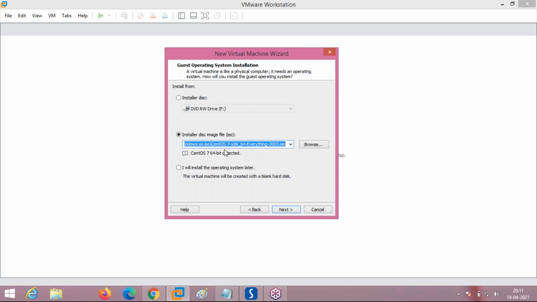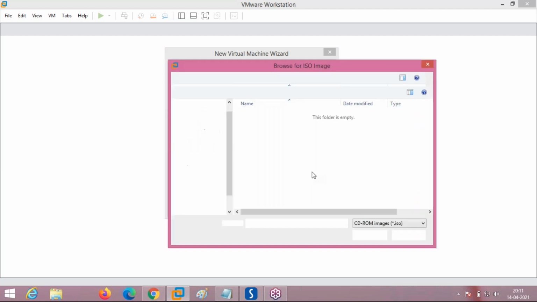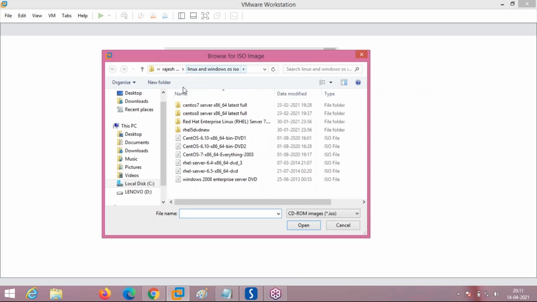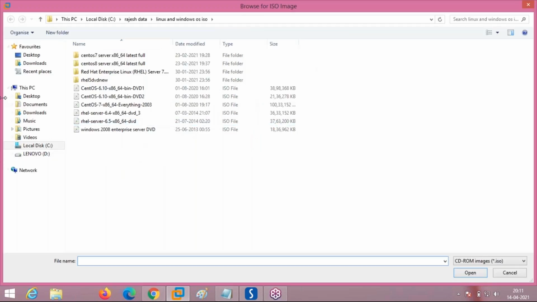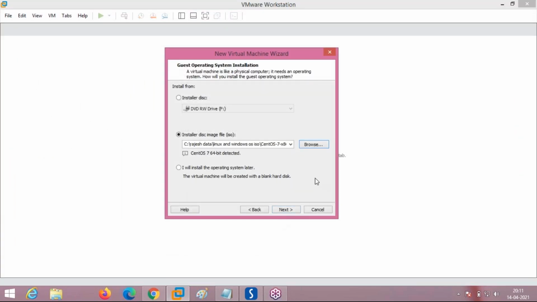This is CentOS 7. See, this is my version of CentOS 7. This is an ISO image which I downloaded from the internet and placed on my hard disk, from where I am browsing it and installing it. This is the whole location from where I am browsing it. This is the CentOS 7 image. Just click here, click open, and then it gets selected.